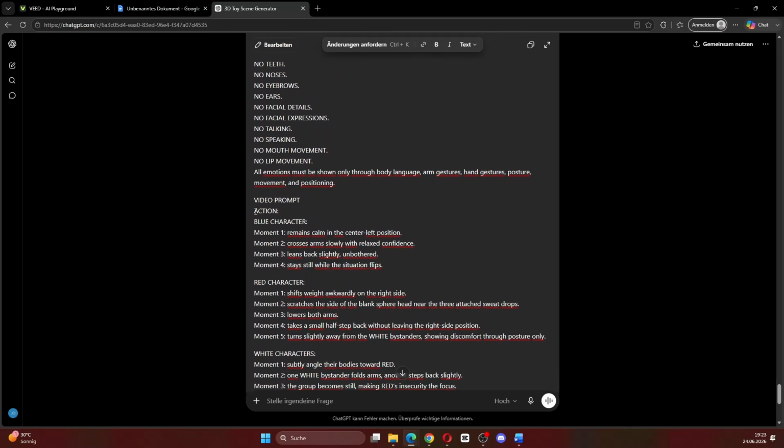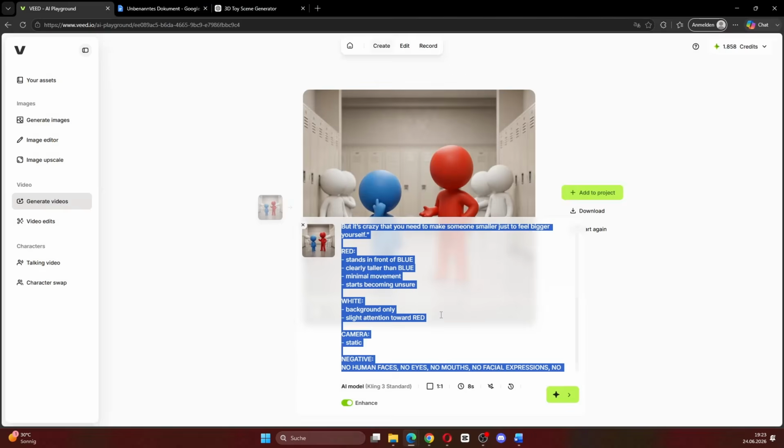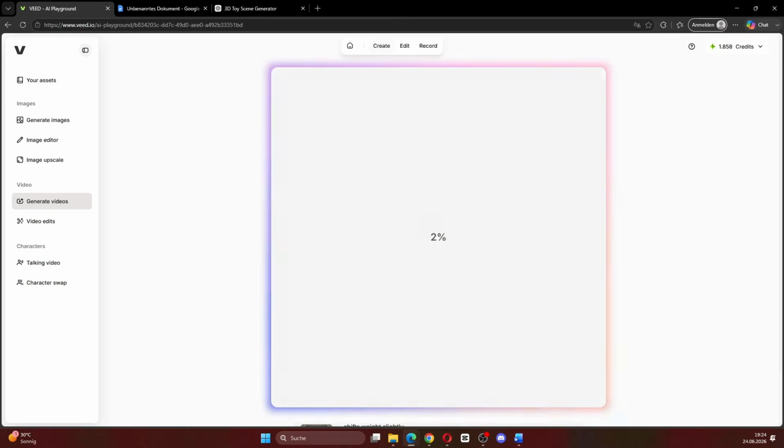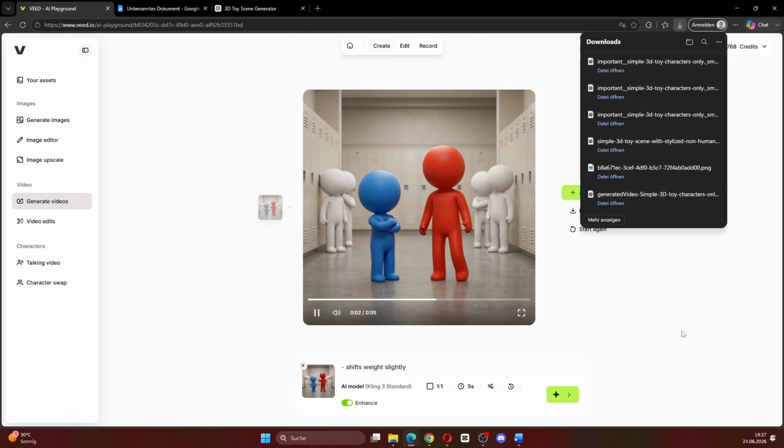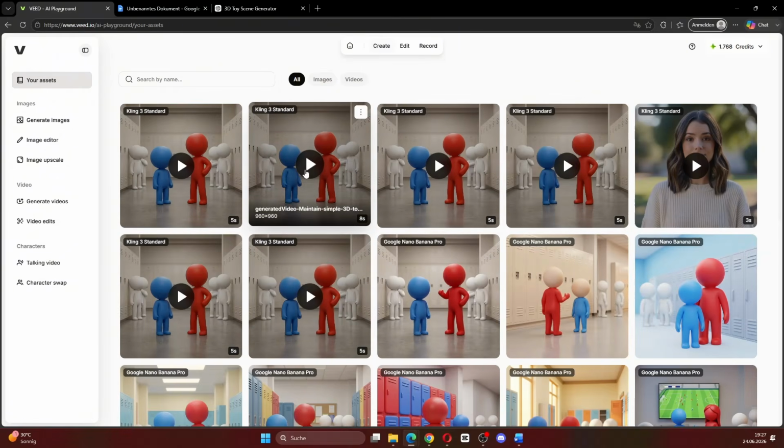Now we have our final scene. Again, copy the prompt, paste it into Veed and generate the video. Okay, this is our last scene. Again, definitely looks good. Let's download it. Now we have all of our scenes finished and you can also access all of your generated images and videos in your asset library.